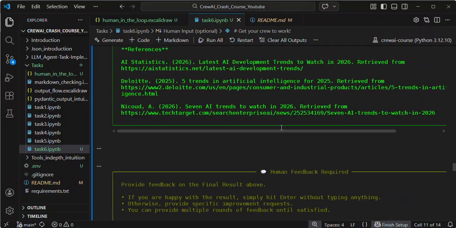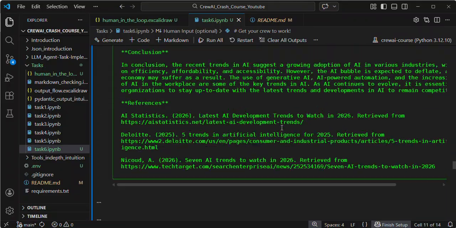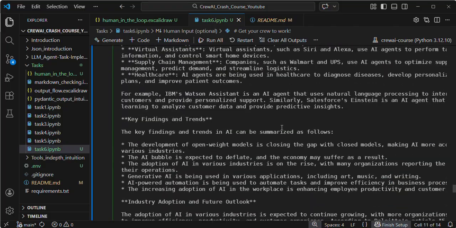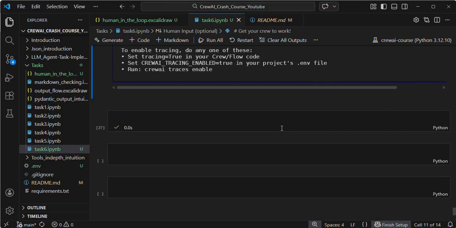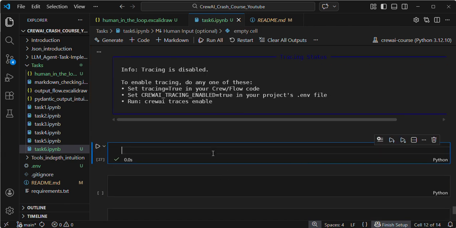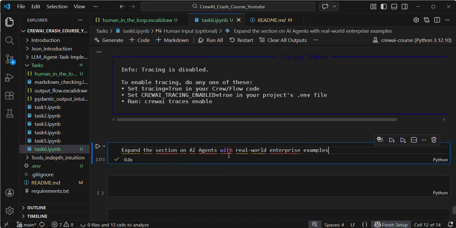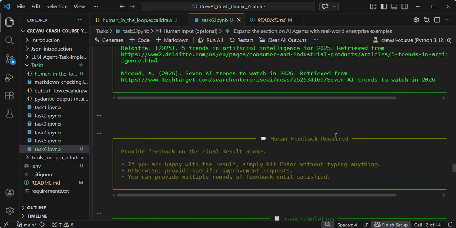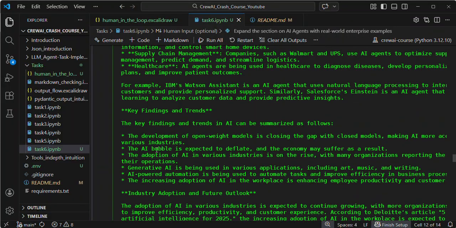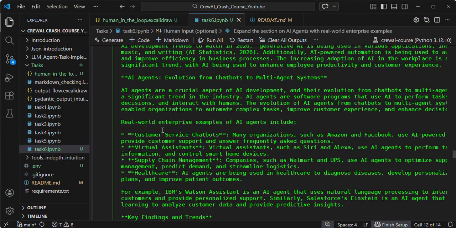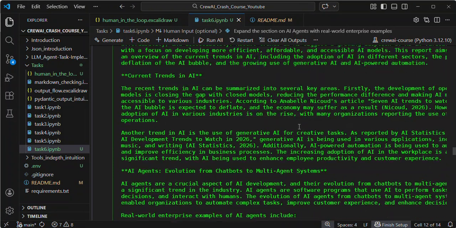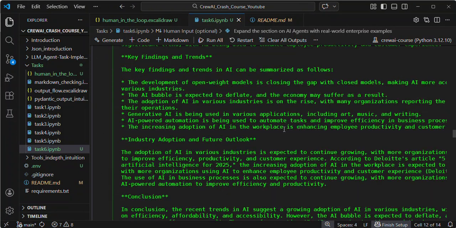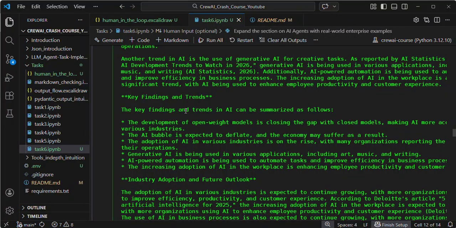Execution, right? This is the question I asked, guys: expand the section of AI agent with a real world enterprise example. If you see, in the report it was able to integrate this. Real world enterprise example: before that, there was no such concept, right?